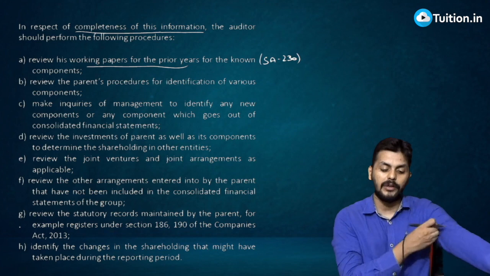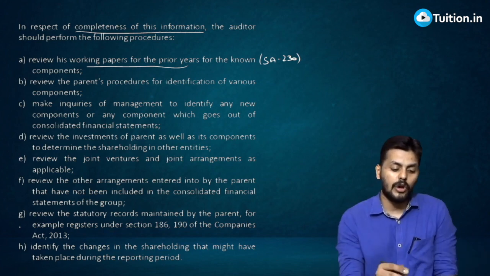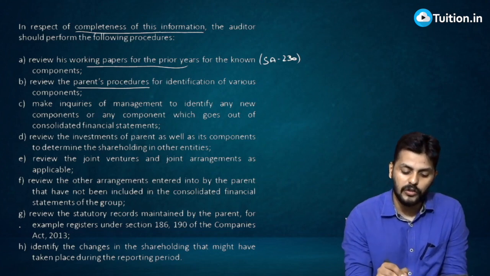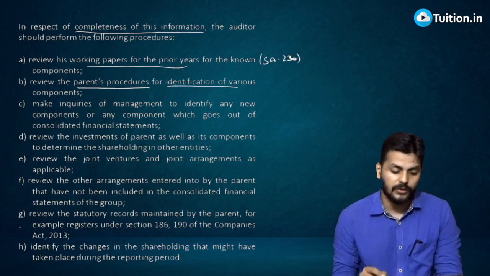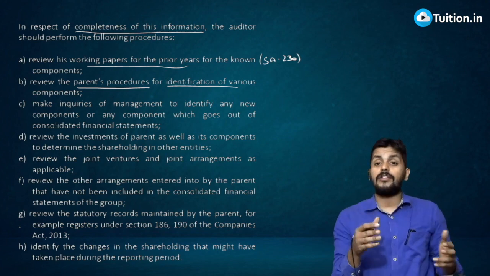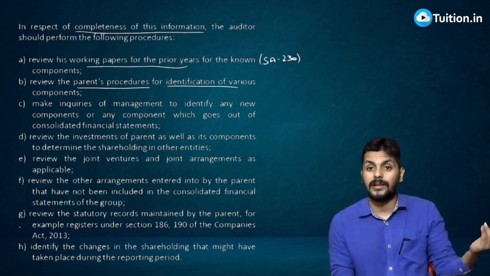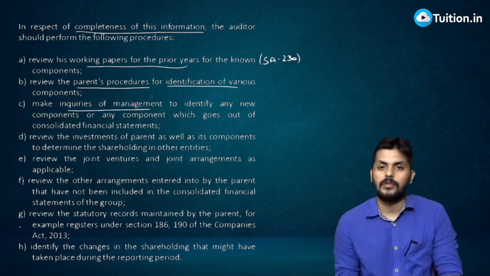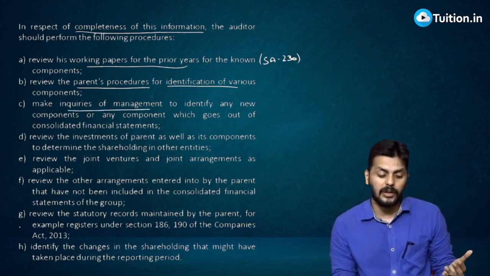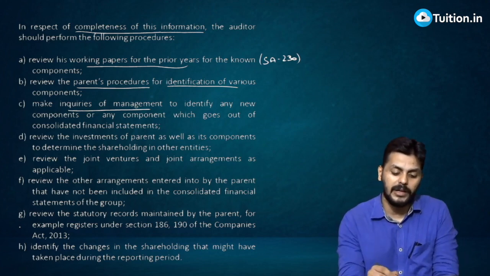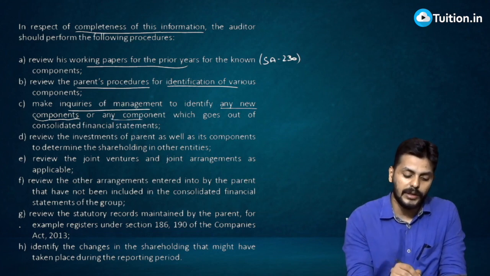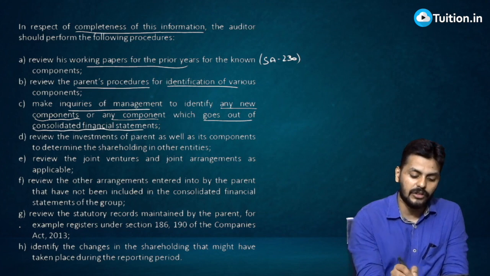So you review the working papers for prior years for known components, and review the parent's procedures for identification of the various components, who those are and what they are. Parent financial statements will disclose in the notes to accounts who their related parties are, and that you can check. Make inquiries of management, which is always the best way to obtain audit evidence, to identify any new components or any component which goes out of the consolidated financial statements.